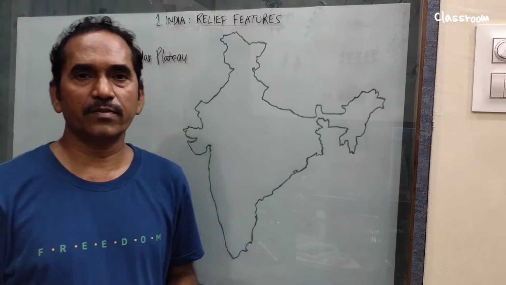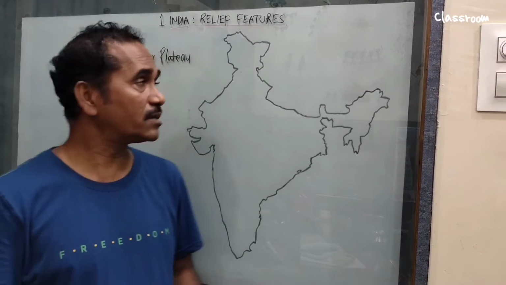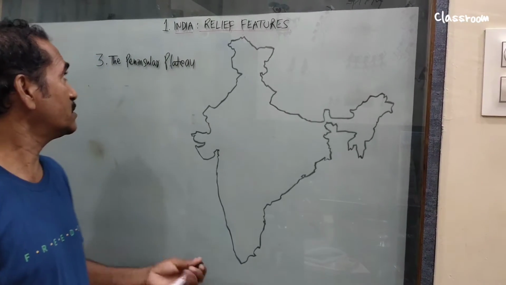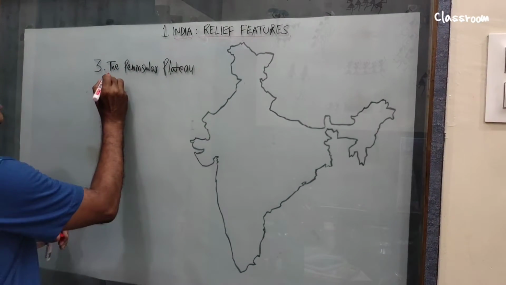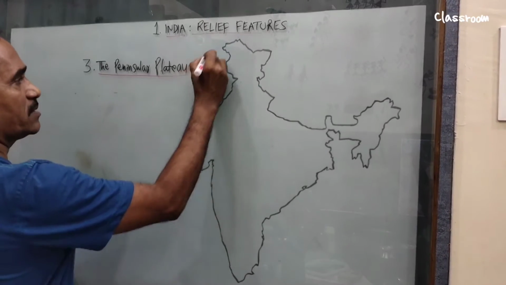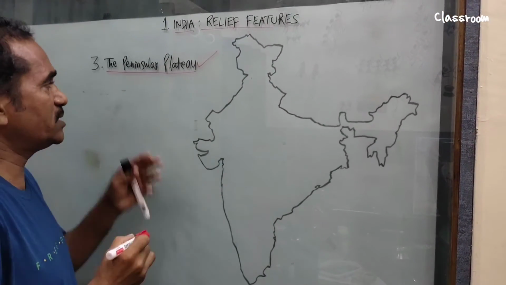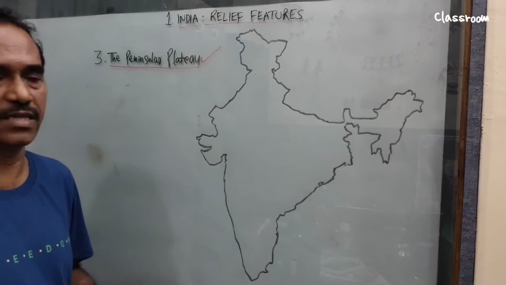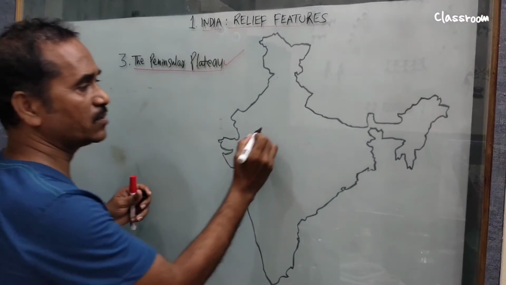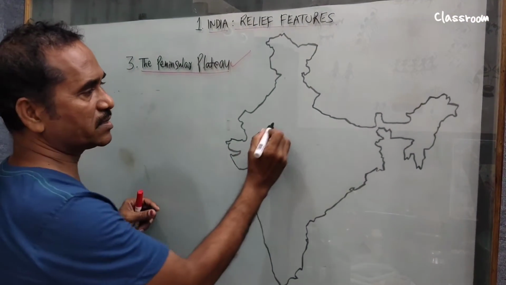Welcome to the classroom. In this class, we discuss the third division, the peninsular plateau. The peninsular plateau we discuss in this class. So this is the oldest division and largest and oldest among those 6 divisions.